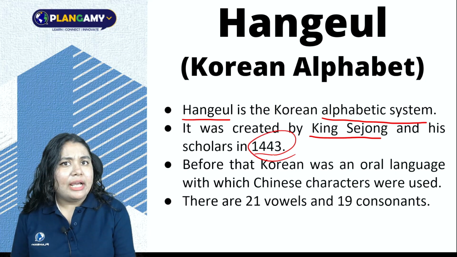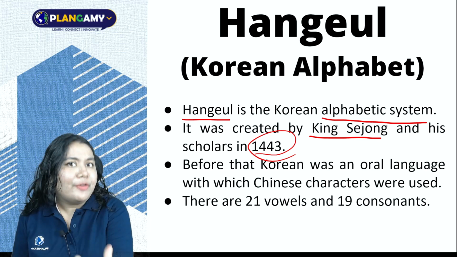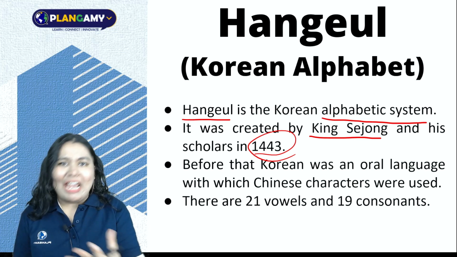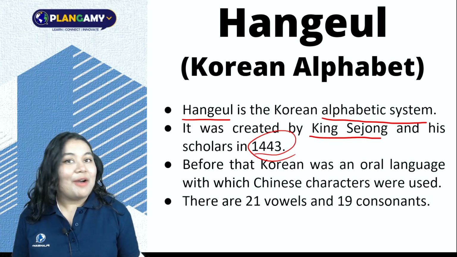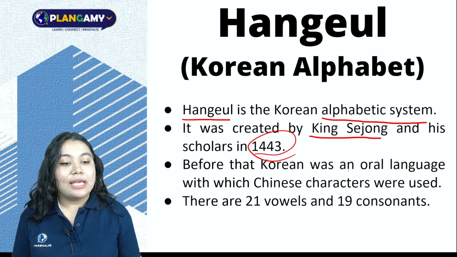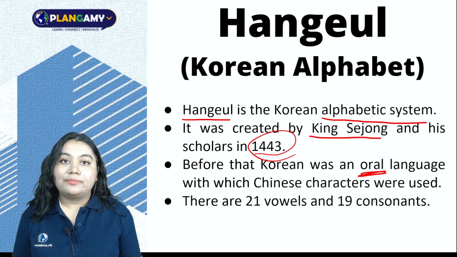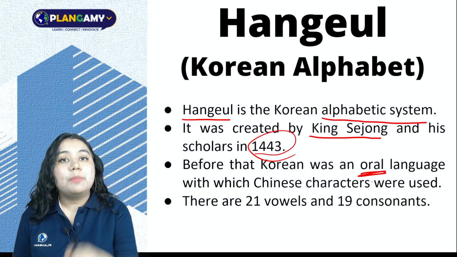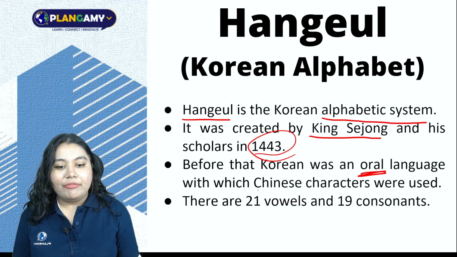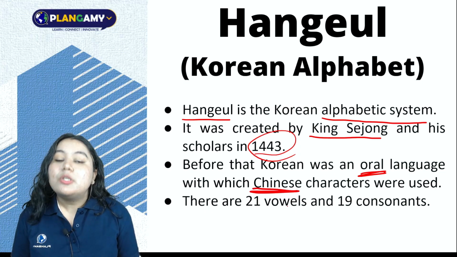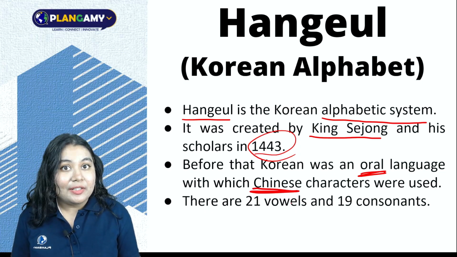So the question arises, what were they using before 1443 and why was there ever a need to create a whole new writing system? Well, to answer those questions, Korean was an oral language, meaning there was only speaking and listening, no reading and writing. For reading and writing, they were using Chinese characters, which we know is a little hard to learn.